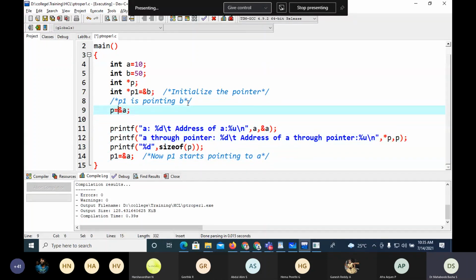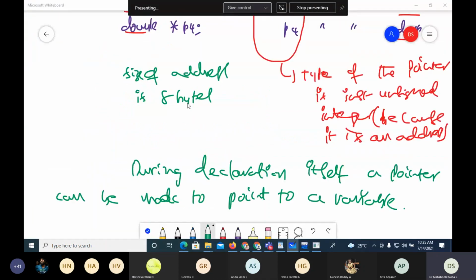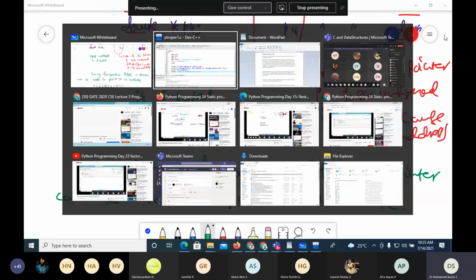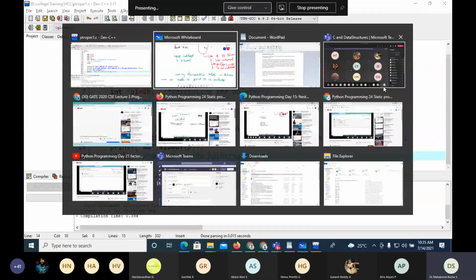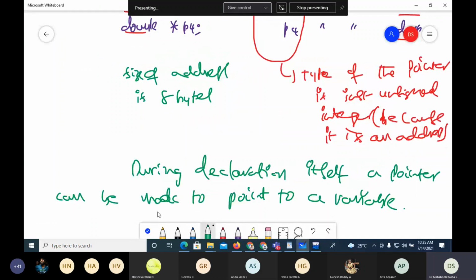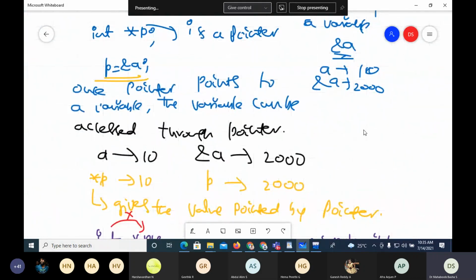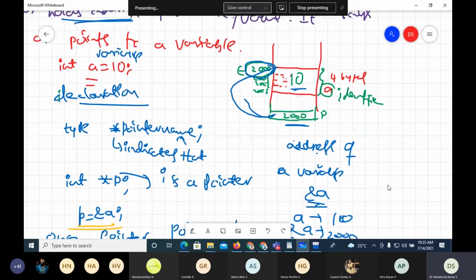Once I make P point to A and also P1 point to A, then two pointers are pointing to A. It's a very common thing. It is not a special or peculiar thing. So I can make more than one pointer point to the same variable.